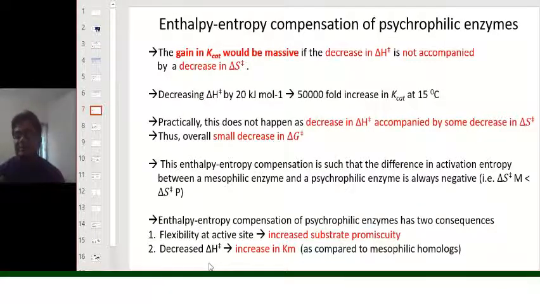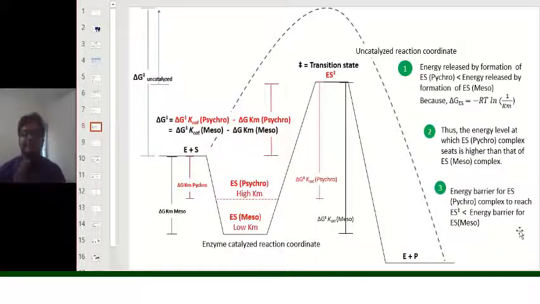Now, the decreased enthalpy factor also increases the Km, because as there are less enthalpic interactions, the attraction between the substrate and the enzyme will be less. Now, as there is decrease in enthalpy, there is increase in the Km. That means the substrate specificity or substrate attraction is decreasing. That we have discussed in the table previously. Now, this increase in Km has a consequence for the activity of the psychrophilic enzyme.